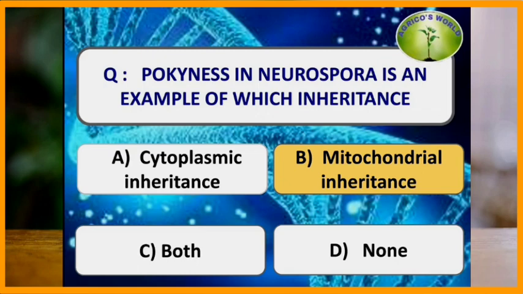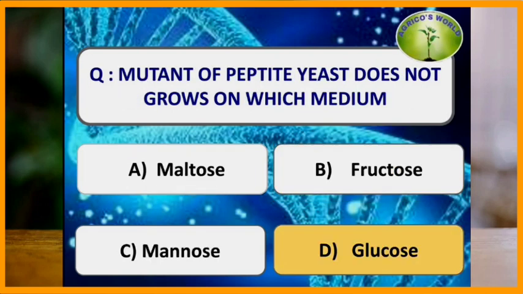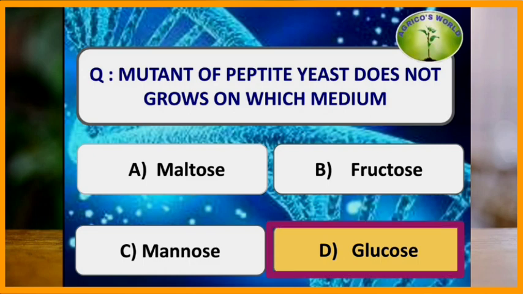Poky in Neurospora is an example of which inheritance? The poky trait in Neurospora is an example of mitochondrial inheritance. Mutant of petite yeast does not grow on which medium? The petite mutant has a defective cytoplasm and it cannot grow on glucose.